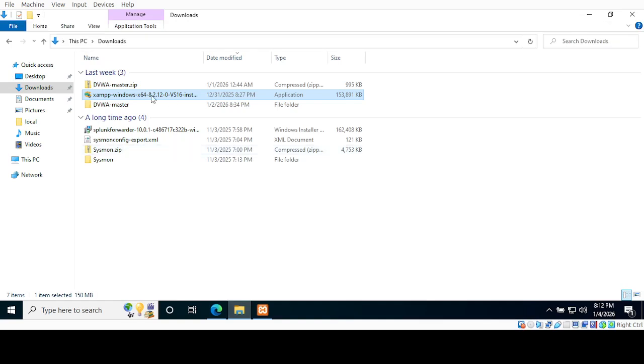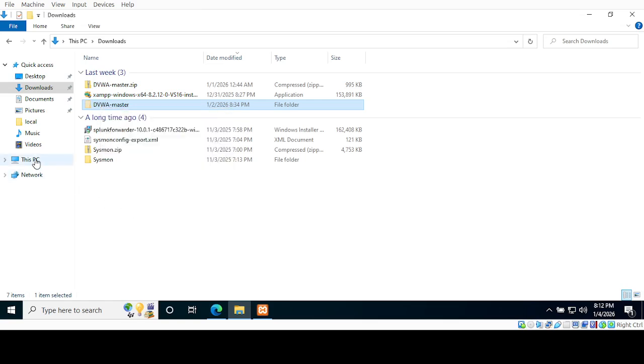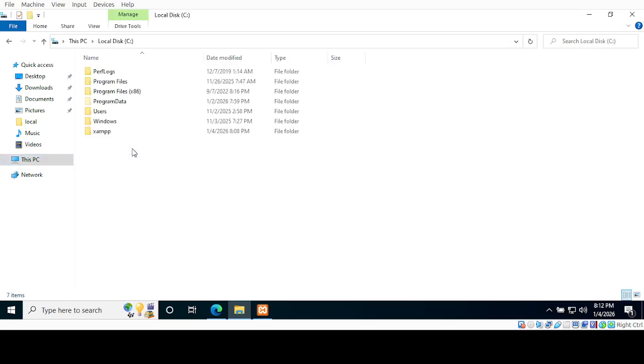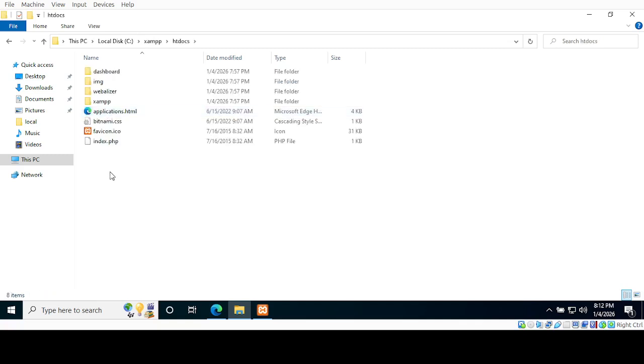Now extract this DVWA. Now we need to copy or move this DVWA folder to htdocs of the XAMPP folder. There it is, XAMPP. Open it. This htdocs. Let's move it here.